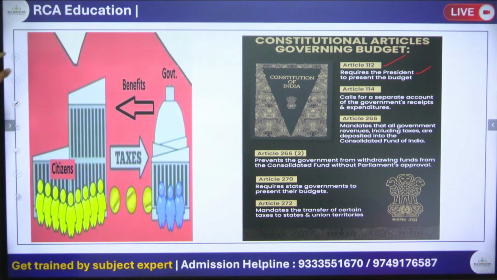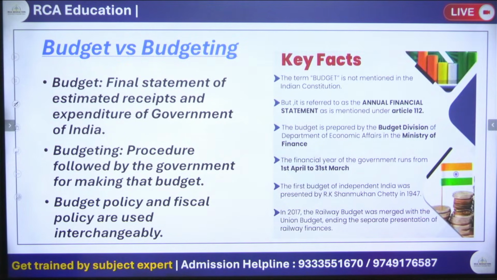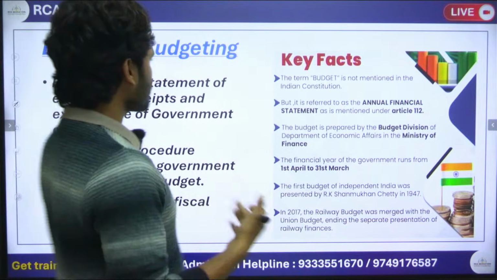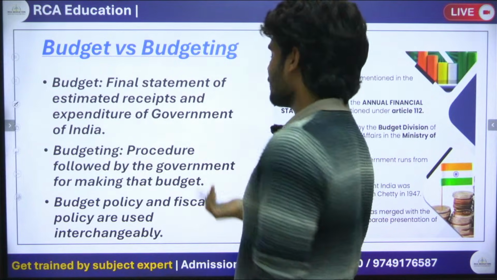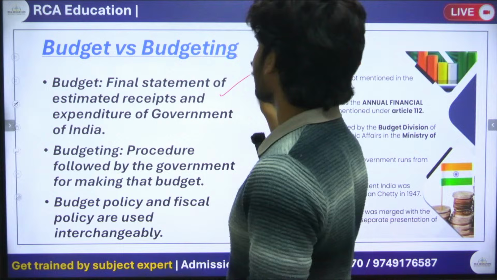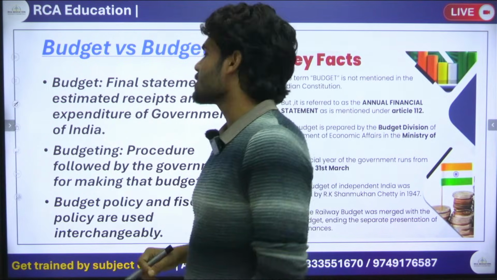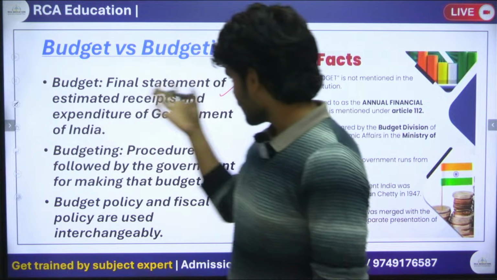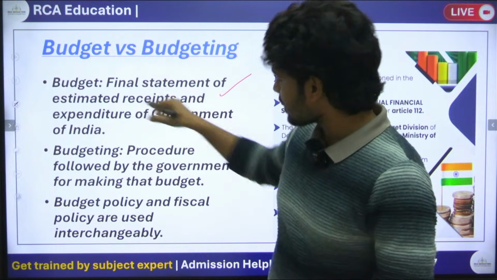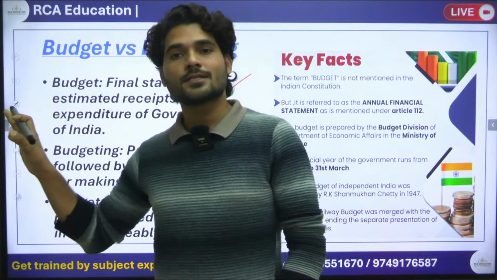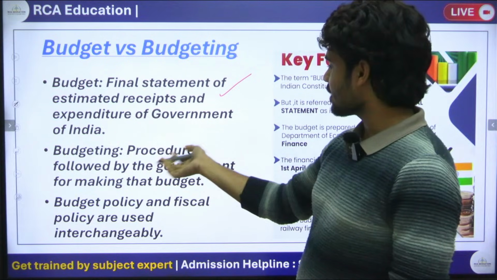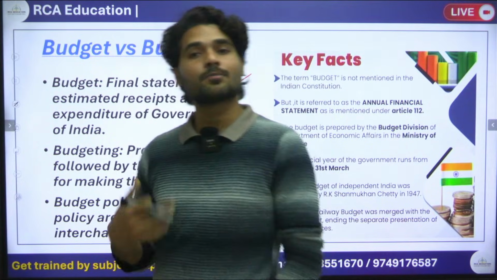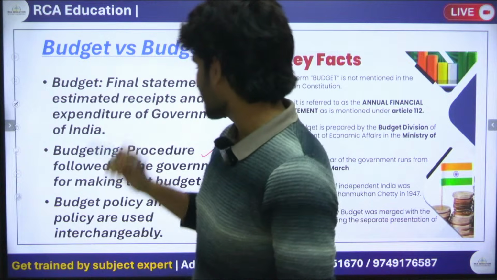Okay, I am going to change the slide. Now, budget and budgeting. What is the difference between budget and budgeting? Budget is the financial statement of receipts and expenditure of the Government of India. That final statement of the government's income and expenditure is the budget. But budgeting means the procedure followed by the government to make the budget.